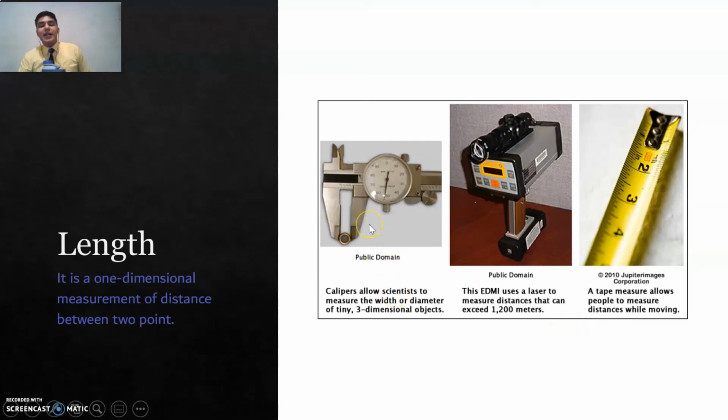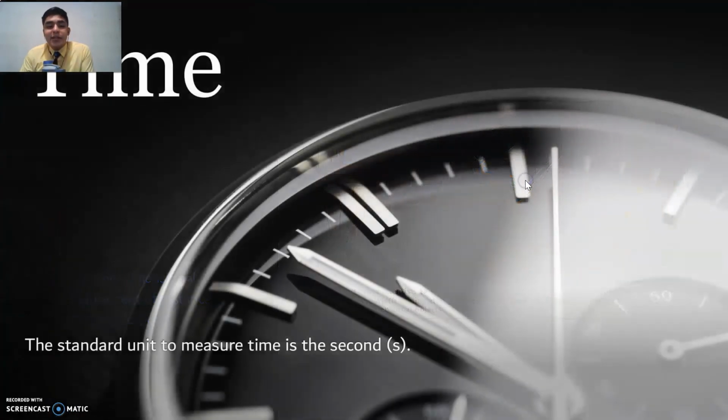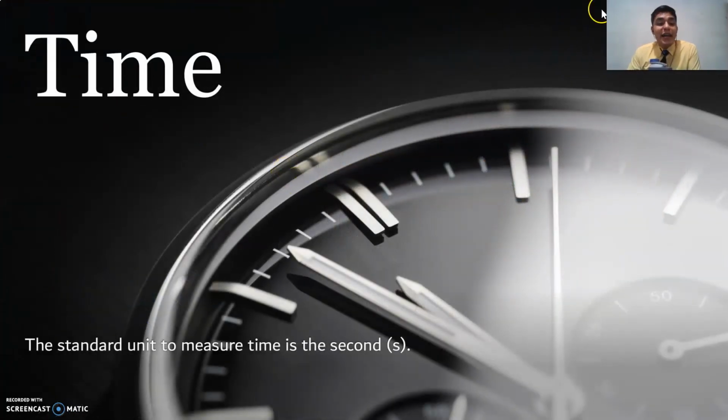And there are some other artifacts that can help us to measure very precisely some other things. Just like calipers, EDMIs, and tape measures. Let's continue. Now we have time, and the standard unit to measure time is the second. So let's think about how much time it takes us to unlock our cell phone. How much time does it take you? 1 second? 2 seconds? It's a little bit different.